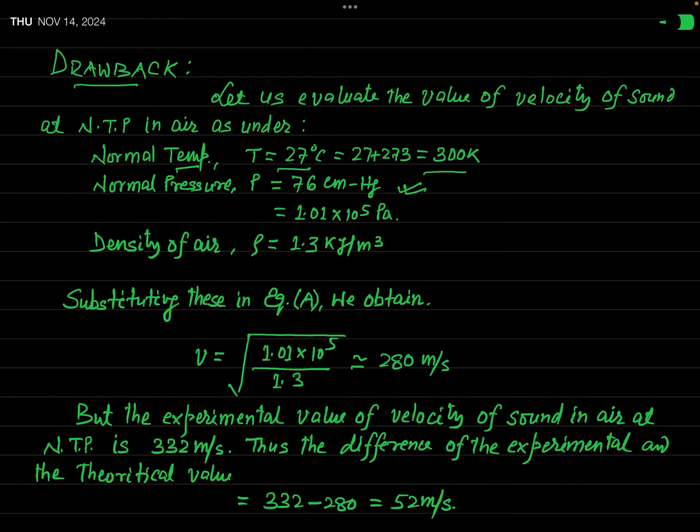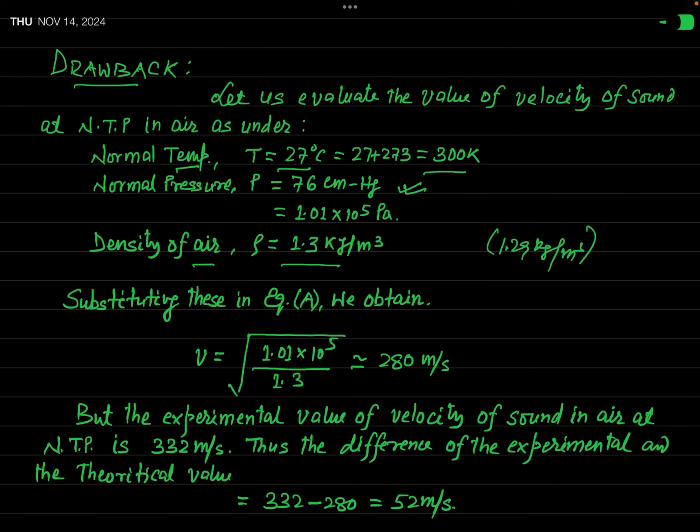Pascal means Newton per meter square. And the density of air at normal temperature and pressure, rho, is equal to 1.3 kg per meter cube. The accurate value is 1.29 kg per meter cube, which can be roughly taken as 1.3 kg per meter cube.